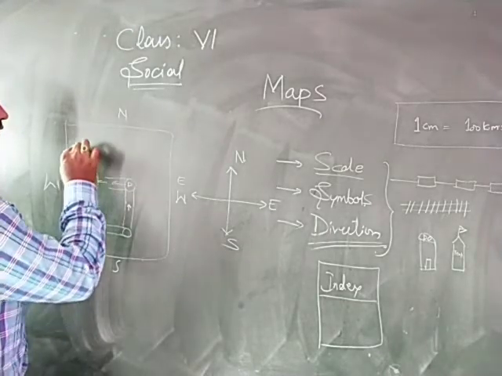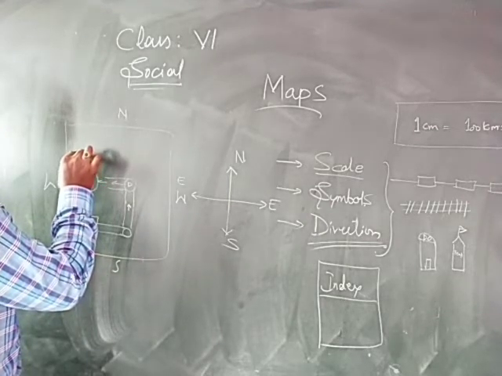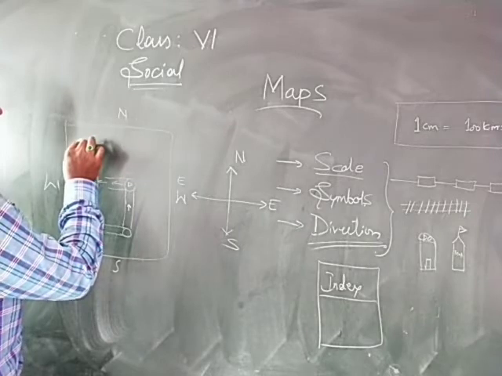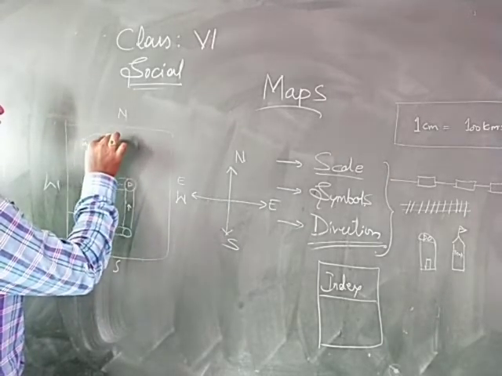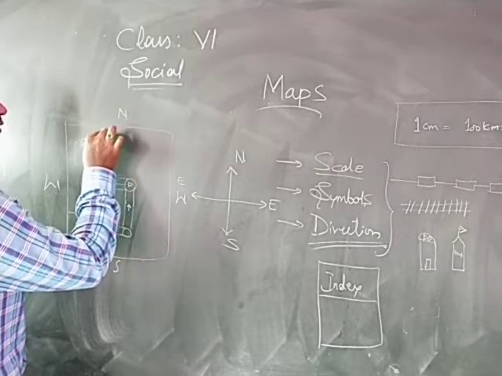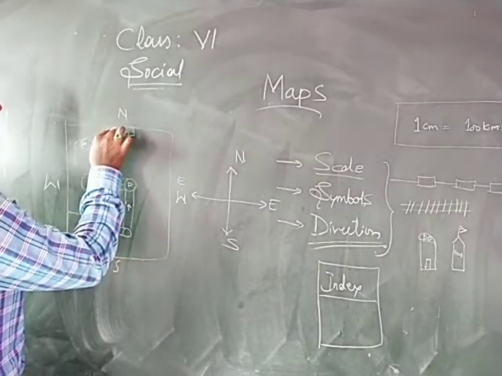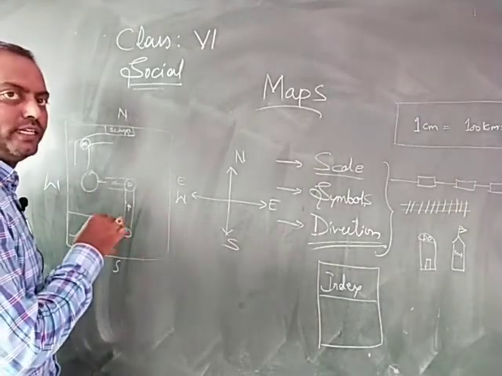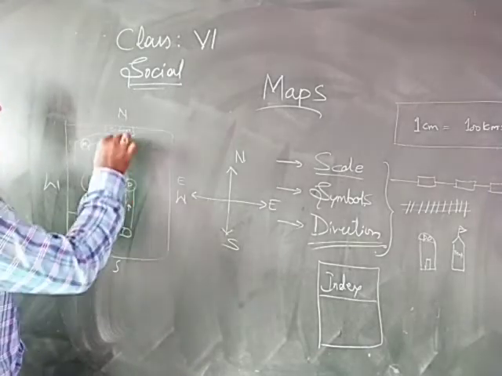From there I have to cross to this side, and this is the Mulugu circle, and I reach our school here. This is the school. So this is a map showing the directions from my house to the school.